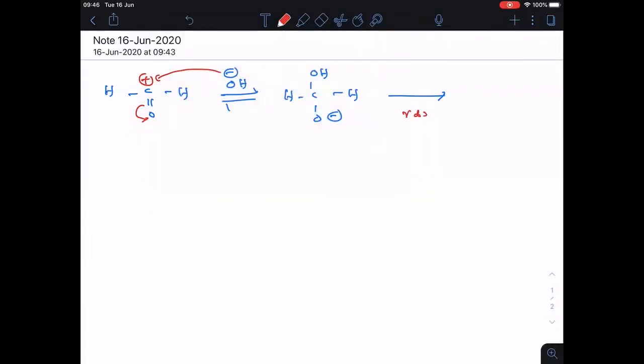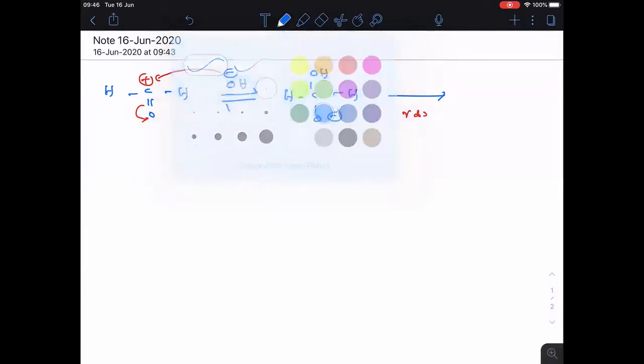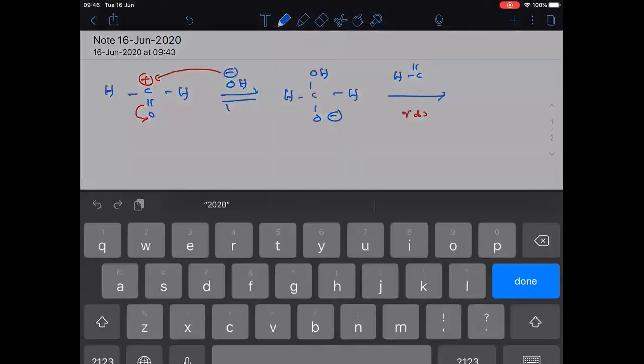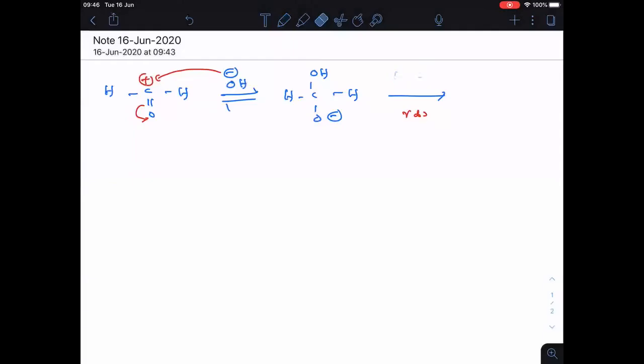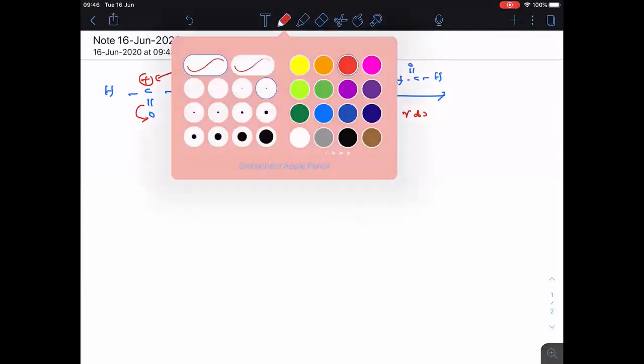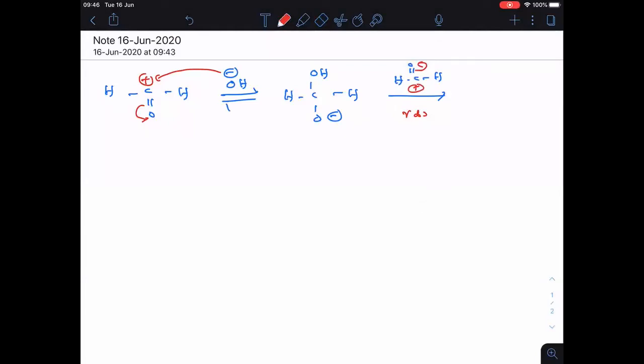Here let me take the other molecule of formaldehyde. The pi bond will shift here, and this carbon gets a positive charge. So hydride transfer takes place in the RDS step.